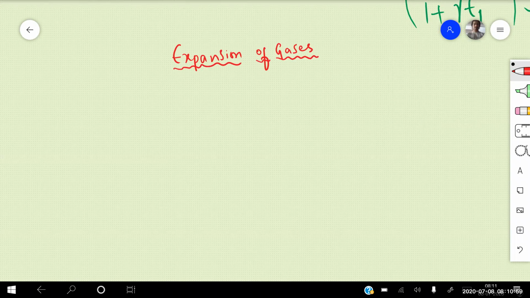Last topic of your thermal expansions, beta. We did expansion of solids, we did expansion of liquids, and today is your expansion of gases.